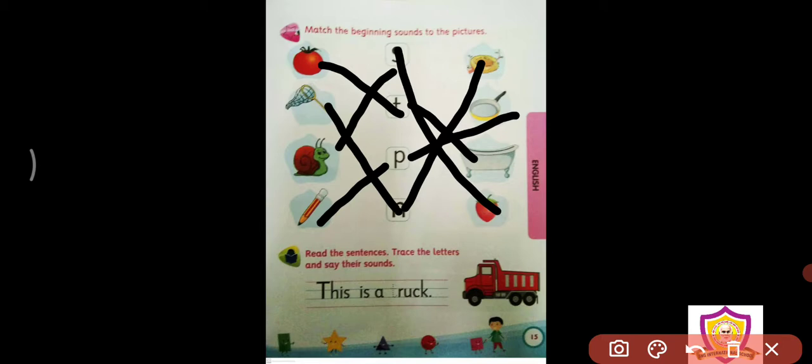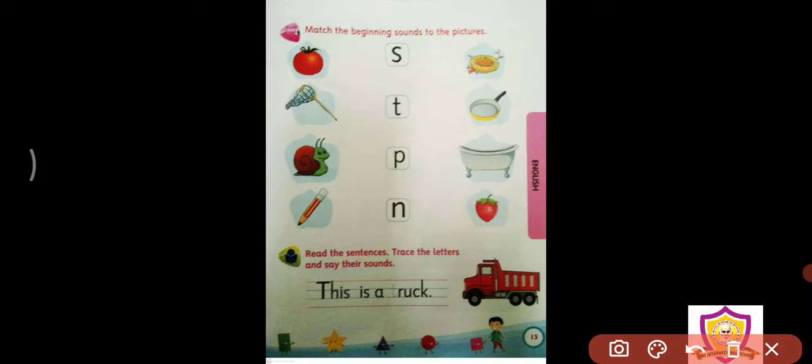Right? Now read the sentences, trace the letters and say their sounds. This is a truck. Okay. Catch the letter A over here. This is a truck. T. T is the letter. So you have to trace T over it. Why A? Because T is not a vowel. T is a consonant. So that is why we are using A. We did not say an over here. We are saying A. So this is a truck, and T being a consonant, we will say a.